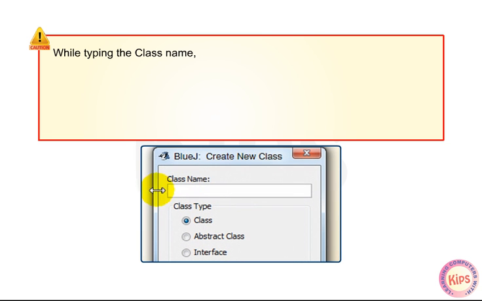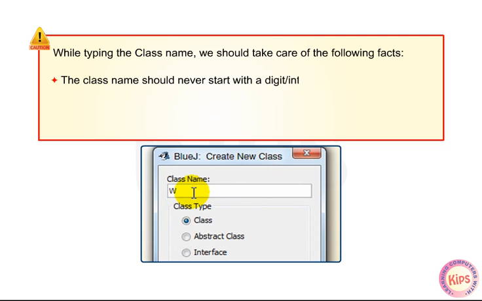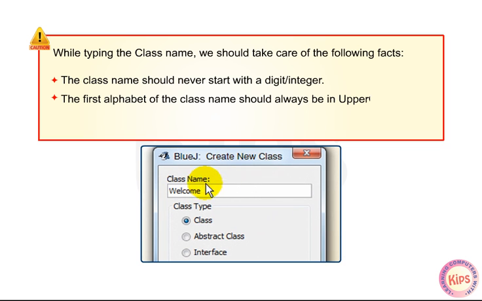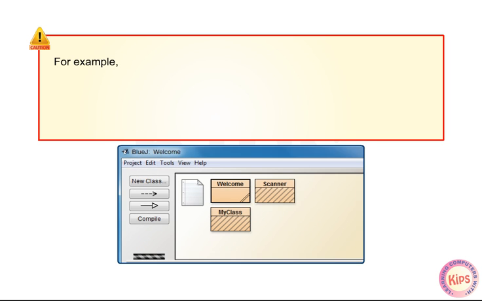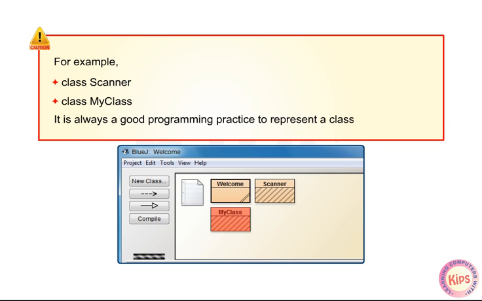Alright students, note that while typing the class name we should take care of the following facts. The class name should never start with a digit or integer. The first alphabet of the class name should always be in uppercase, also called upper camel case or camel case. If there are additional words in the name, then each word starts with a capital letter. For example, class Scanner, class MyClass. It is always a good programming practice to represent a class in this manner.